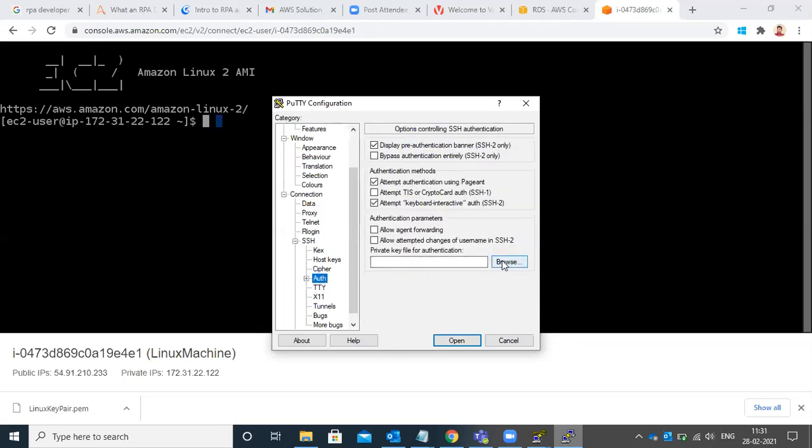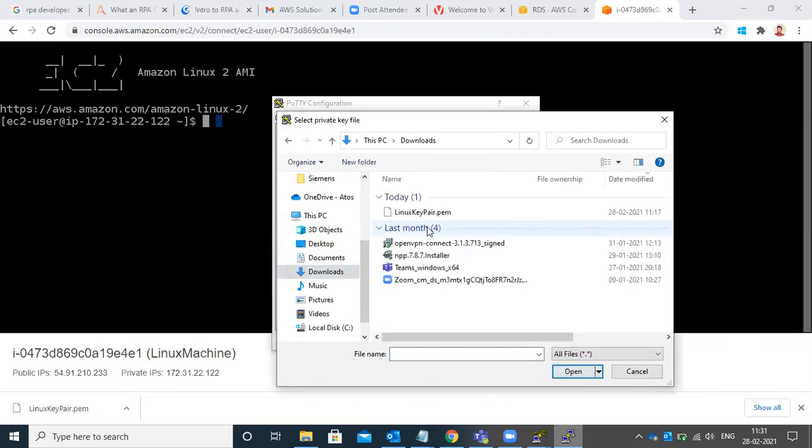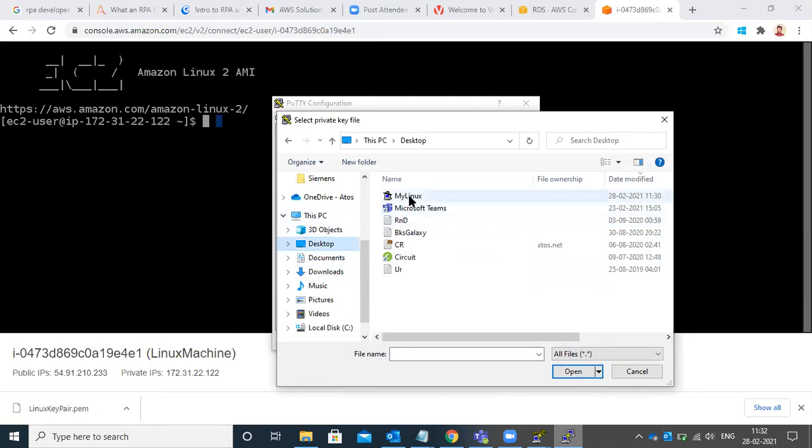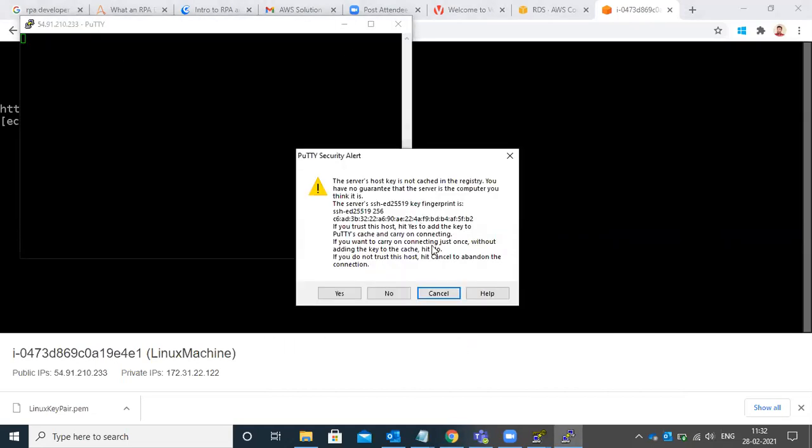Browse and upload the file which you created just now on the desktop, the PPK file. In your desktop you kept it. My Linux. Okay. Click on open. Yes. EC2-user.